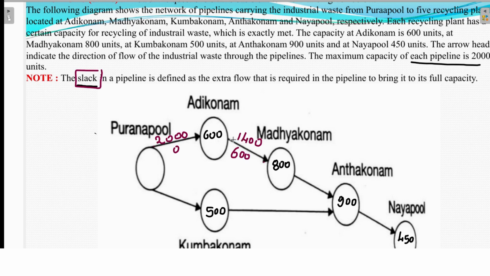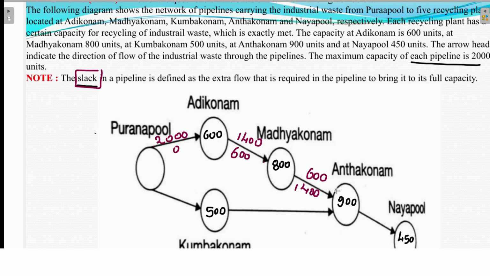If I send 1400 liters from Adikonam to Madhyakonam, it keeps 800 liters out of the 1400, and only the remaining 600 liters it will send. Because that pipeline capacity is 2000, the slack is 1400 liters. It receives 600 liters, but actually the capacity is 900, so still we require more.